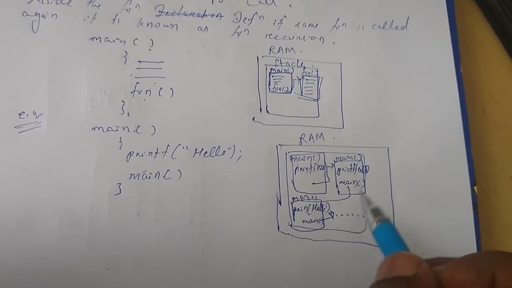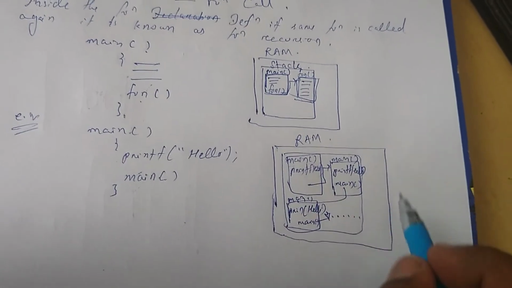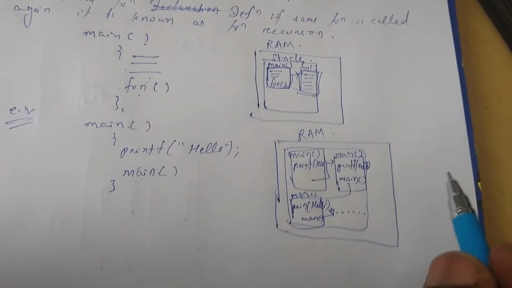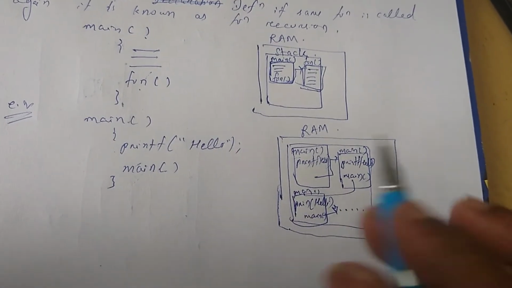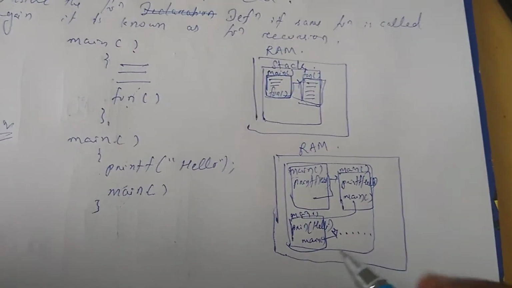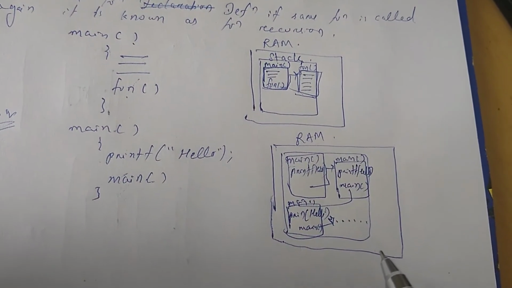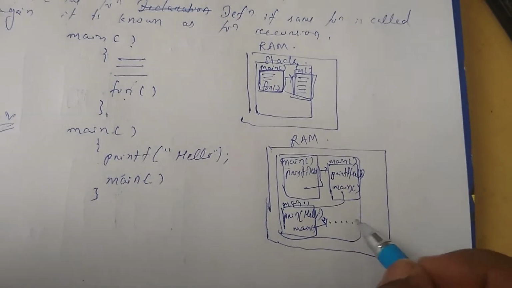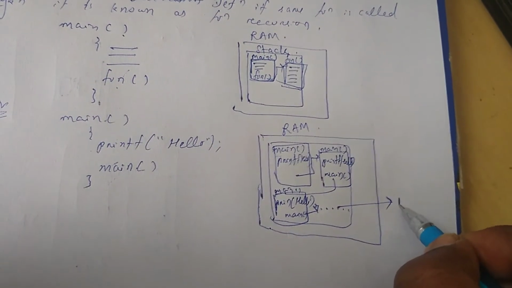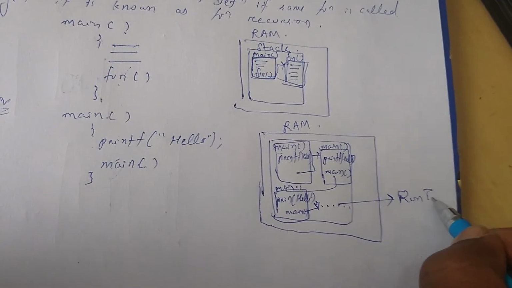So it stops when the entire stack memory is exhausted. After the allocation of all the memory in the stack frame, the program is stopped forcibly. This is known as a runtime exception.